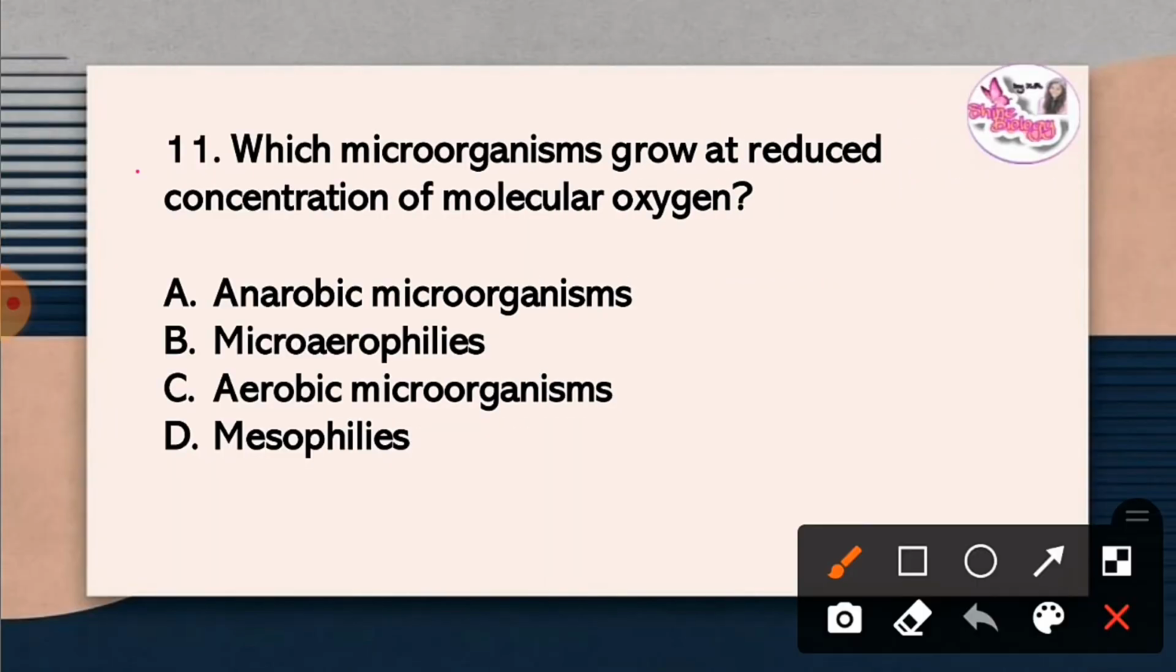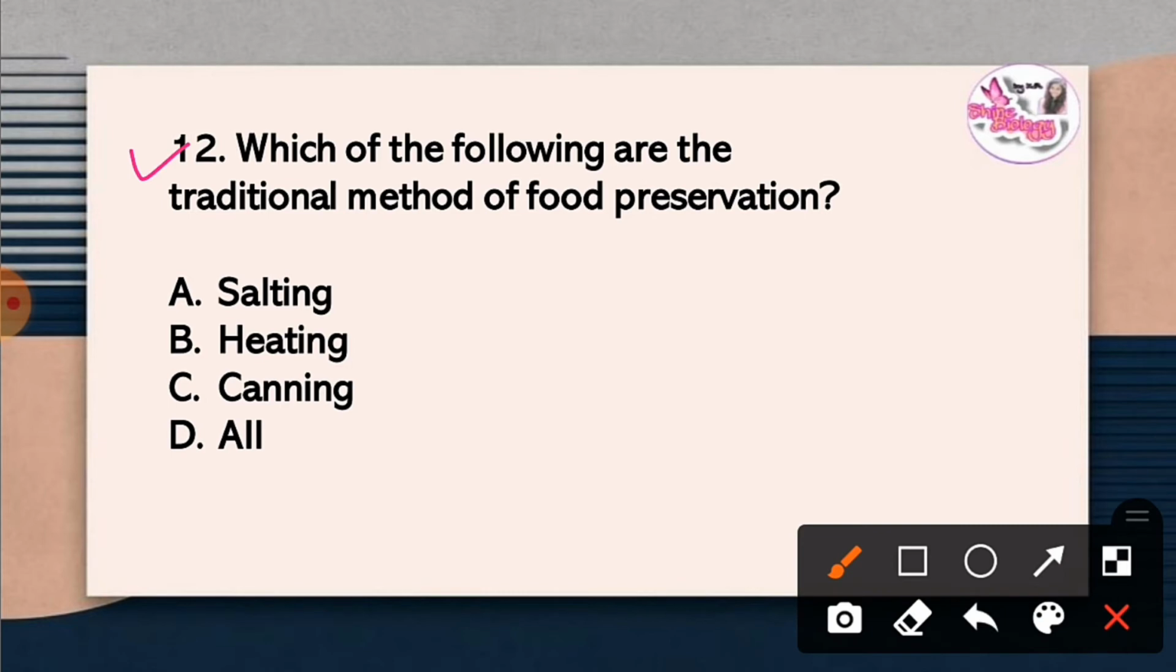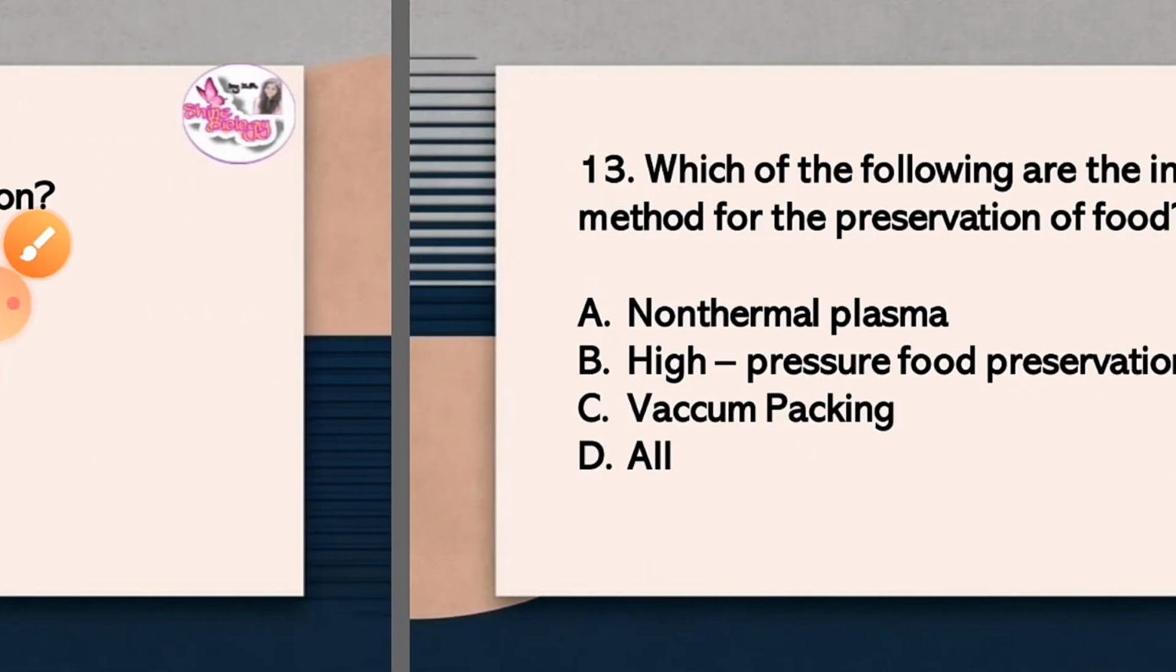Question 11. Which microorganism grows at reduced concentration of molecular oxygen? The correct answer is option B, microaerophiles, which are microbes that grow at reduced concentration of molecular oxygen. Question 12. Which of the following are the traditional methods for food preservation? The correct answer is option D, all. Salting, heating, canning are the traditional methods for food preservation.